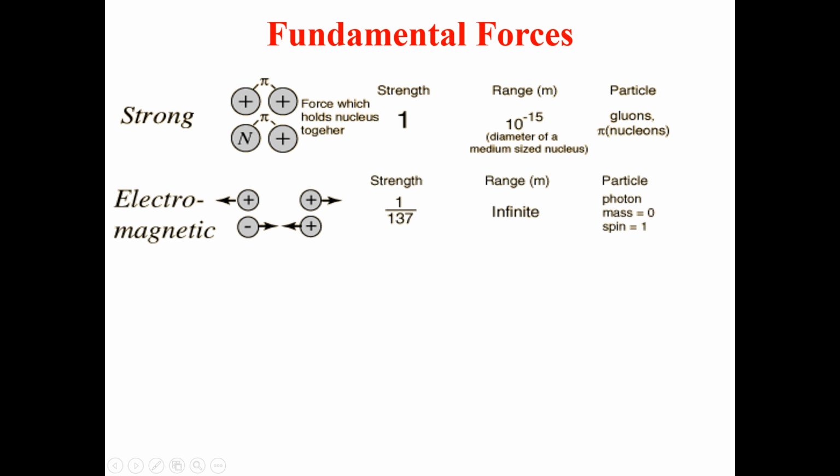If you compare the electromagnetic force with the strong force, the comparative strength is 1 by 137, that is 1 divided by 137. This is the comparative strength of the electromagnetic force compared to the strong force.